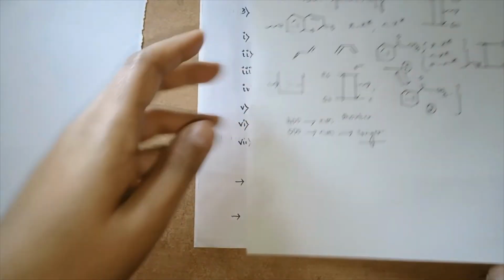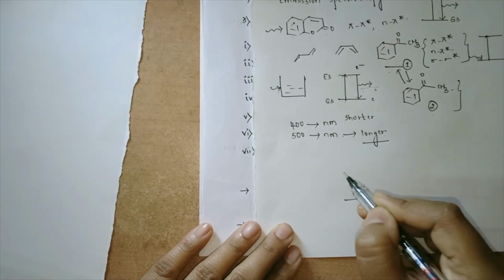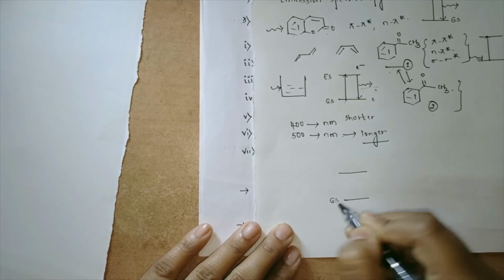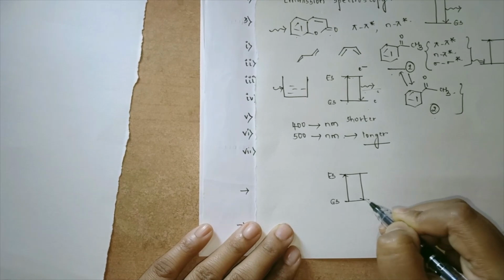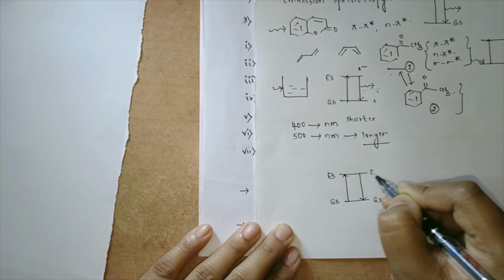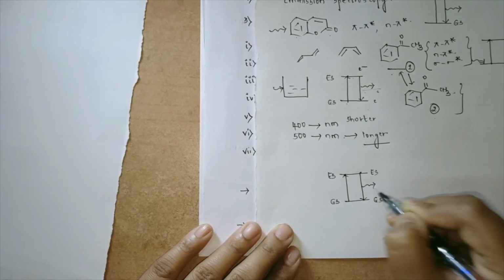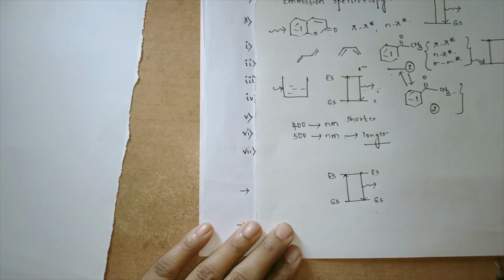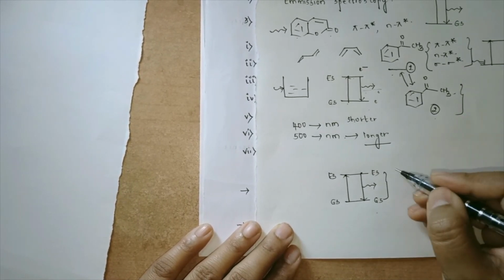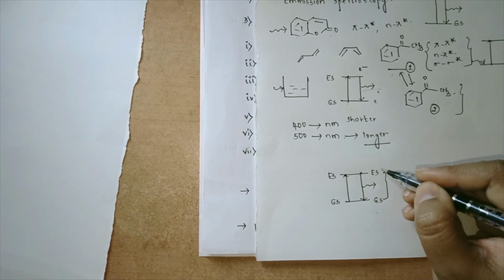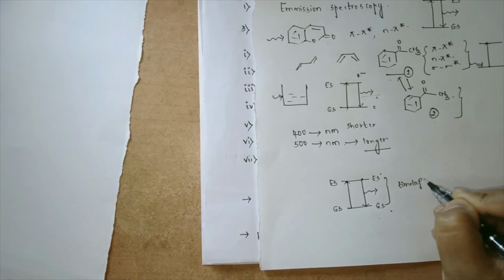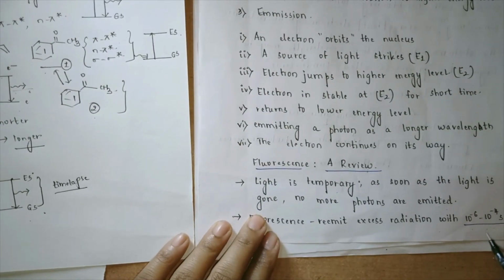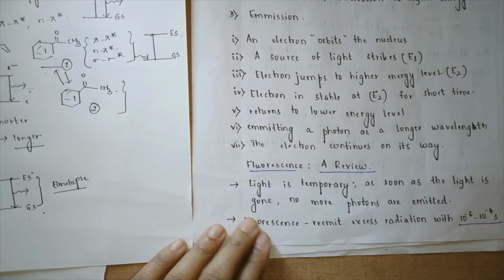Now what is the meaning of time lapse? The time lapse is something where once the electrons have moved from ground state to excited state, they have to move back from the excited state to the ground state. The time taken for the lapsing from excited state to the ground state is called time lapse. Now this time lapse in terms of fluorescence is very less, that is 10 raised to minus 6 to 10 raised to minus 4 seconds.